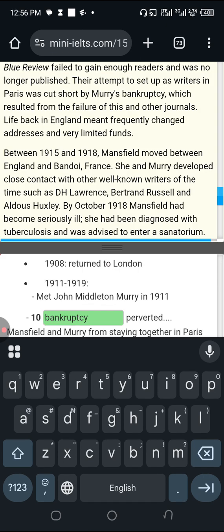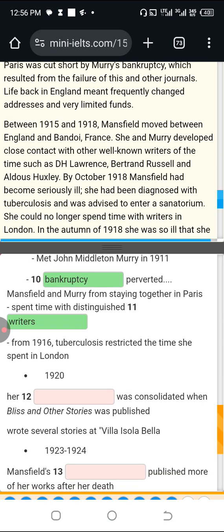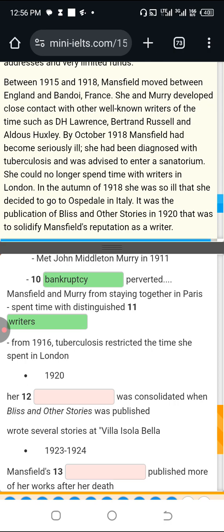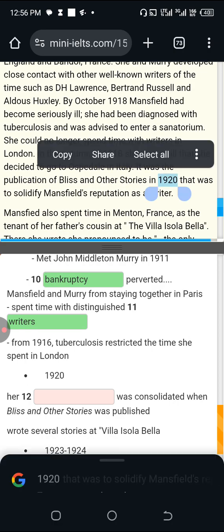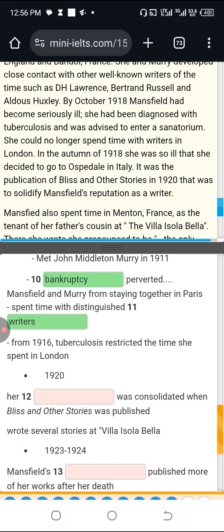W-R-I-T-E-R-S. Writers. From 1910, tuberculosis restricted the time she spent in London. Then 1920, this is 1920 here. It was the publication of Bliss and Other Stories in 1920 that was to solidify Mansfield's reputation as a writer. Our dash was consolidated.